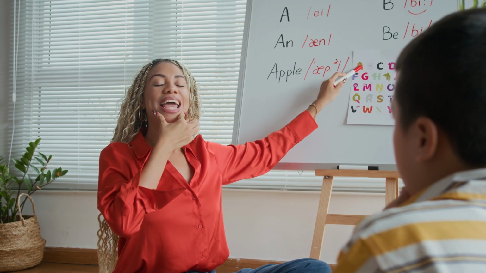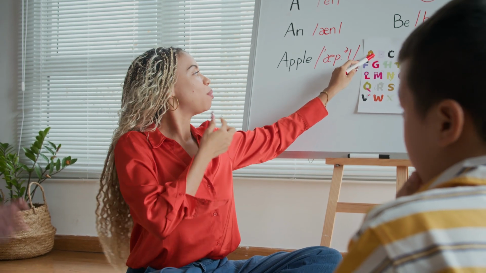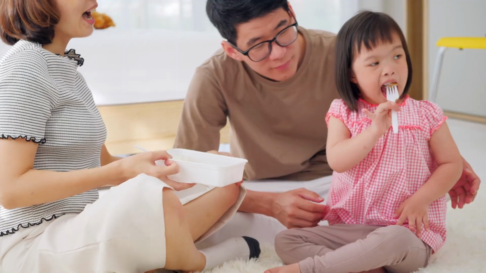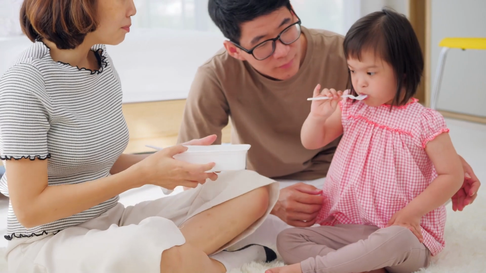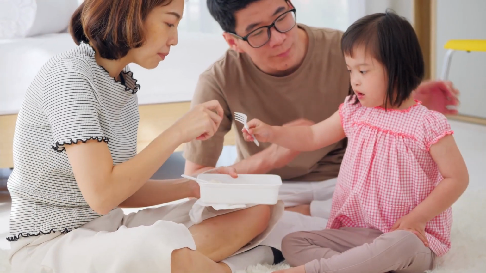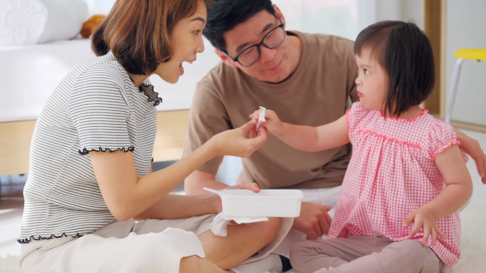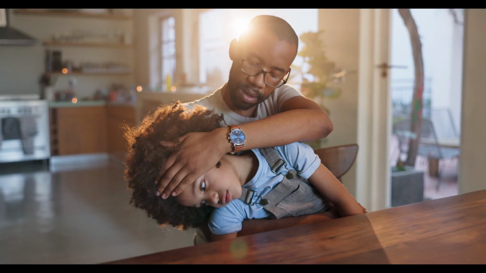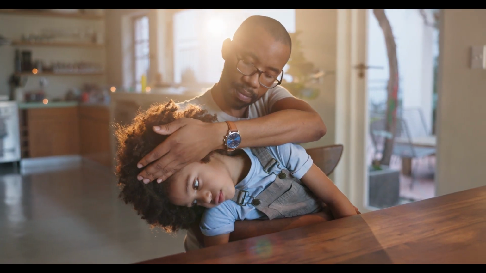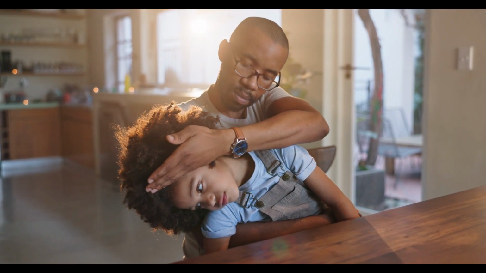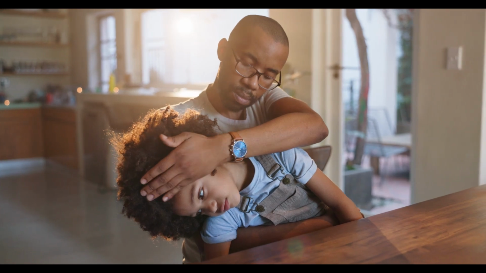Speech therapy: helps with verbal and nonverbal communication. Occupational therapy: develops skills for daily activities like dressing or eating. Sensory integration therapy: helps autistic individuals manage sensory overload.